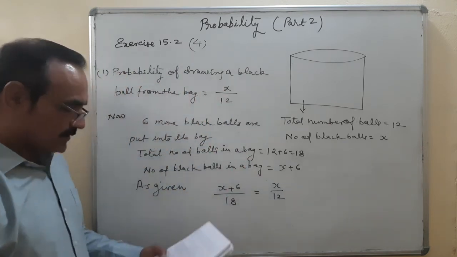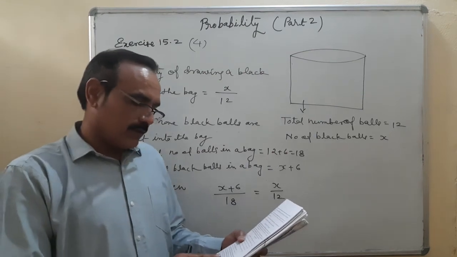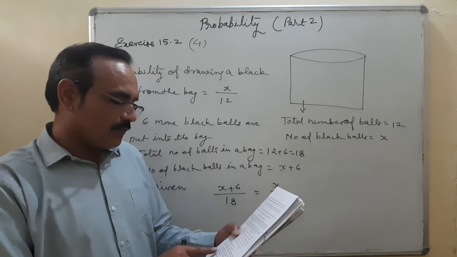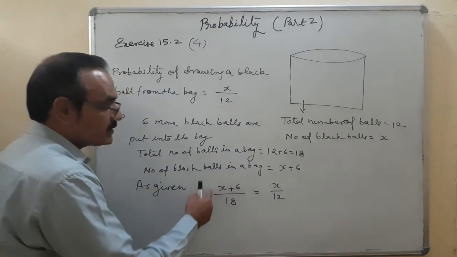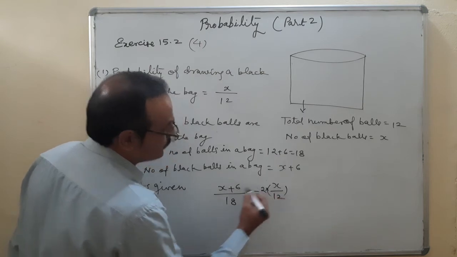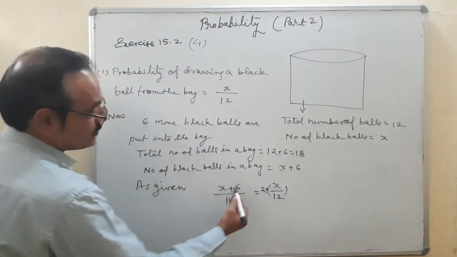But here the case is, probability of drawing a black ball is now double of what it was. That means it is multiplied by 2.